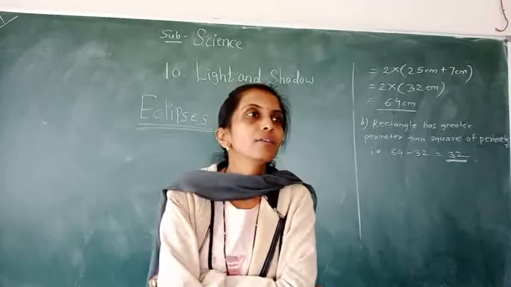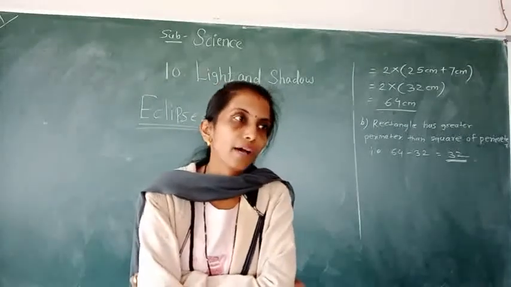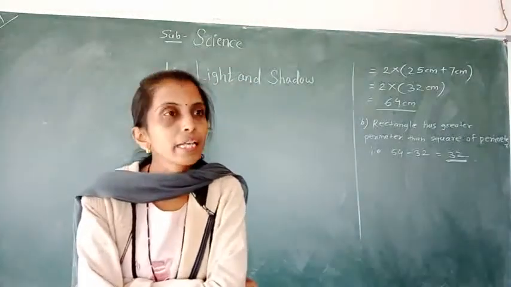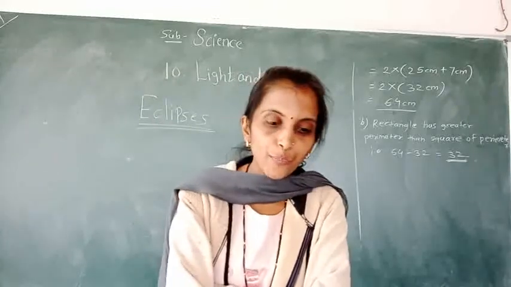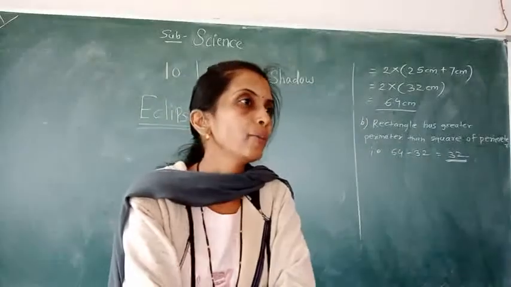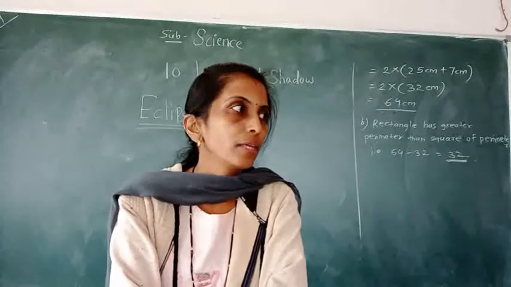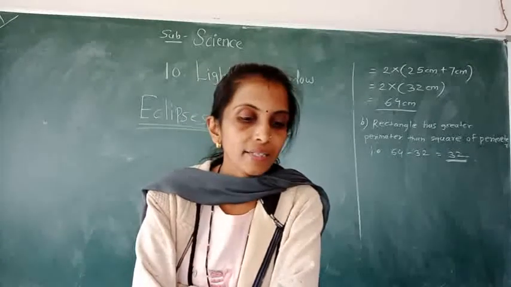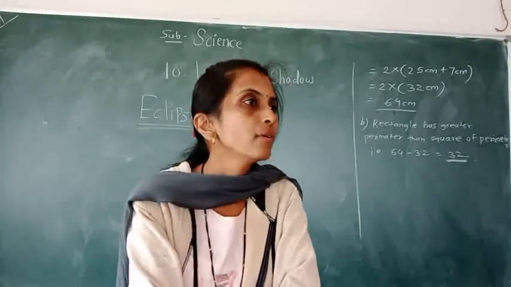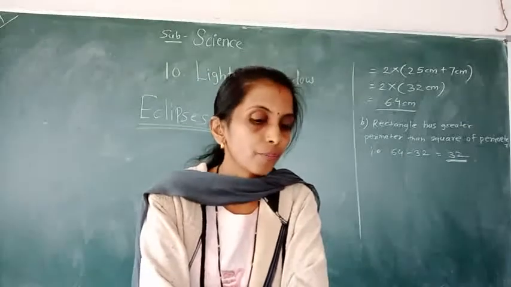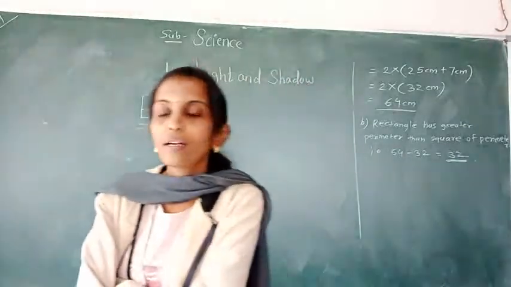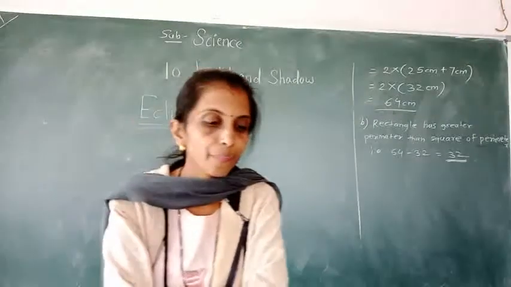So an eclipse occurs due to the shadow cast by the moon and earth. How are the moon and earth responsible for making an eclipse?